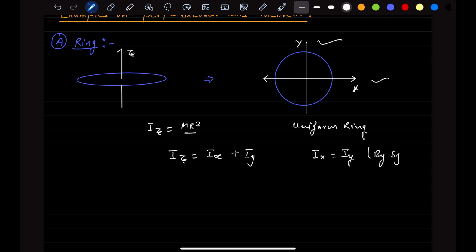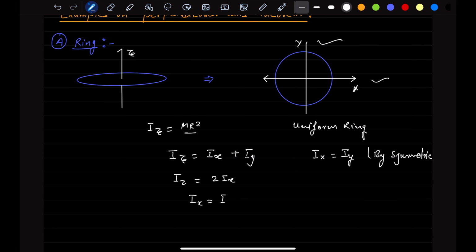We know that a uniform ring is symmetric about the diameter. Now I can say that Iz is equal to Ix plus Ix, which can be written as 2Ix, right? So Ix will be Iz divided by 2.